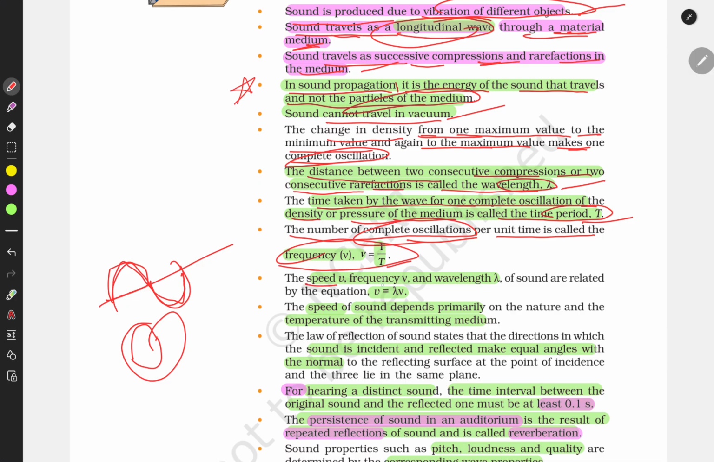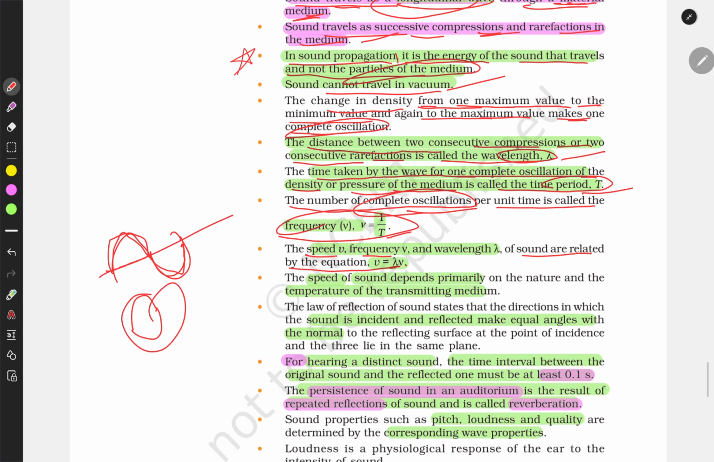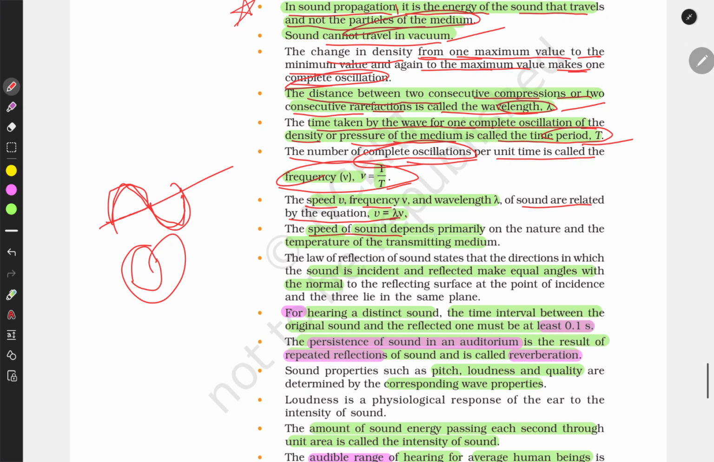Speed v, frequency, and wavelength lambda of sound are related by the equation v equals lambda times frequency: speed equals wavelength into frequency. Speed of sound depends primarily on the nature and temperature of the transmitting medium. The more the temperature, the more the speed of sound. As for nature, in solids the speed of sound is highest, in liquids it is medium, and in gases it travels at the slowest speed.